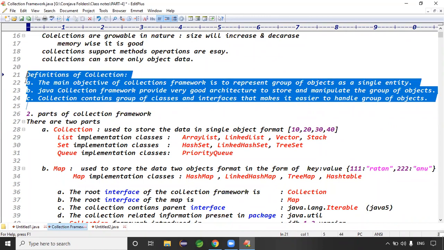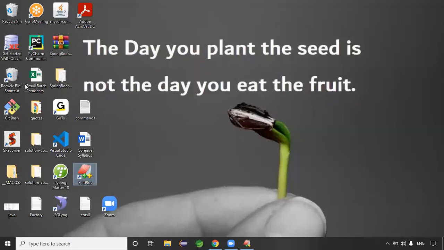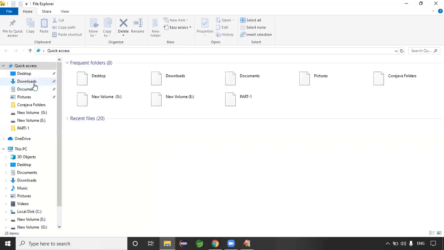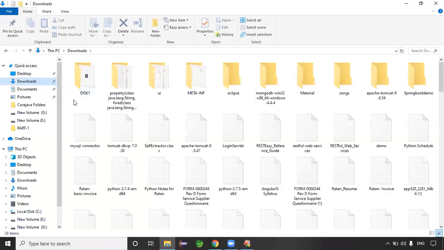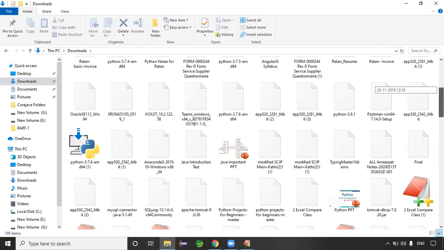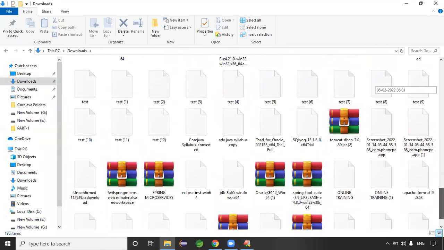Okay, sir. Define the collection framework, what is your answer? We need to say it, because in interviews we don't give paragraph answers. In interviews, we always need to give a single-line answer. I shared the interview questions for my students, so the answers should always be short and sweet, very small answers.